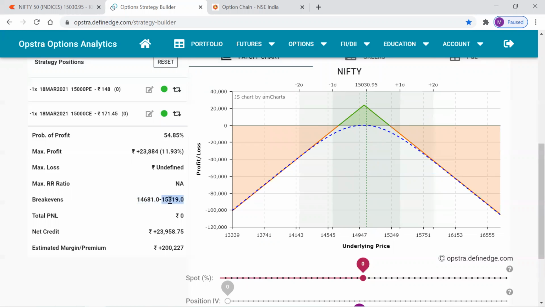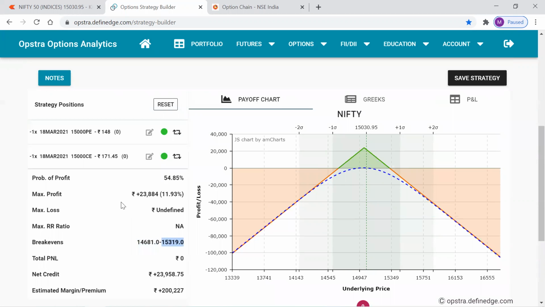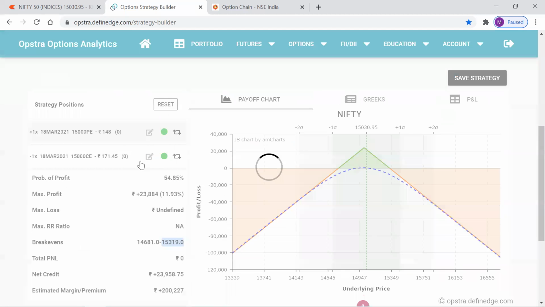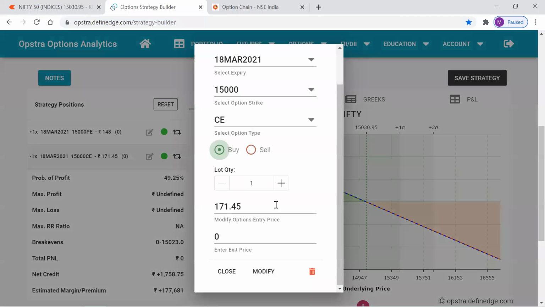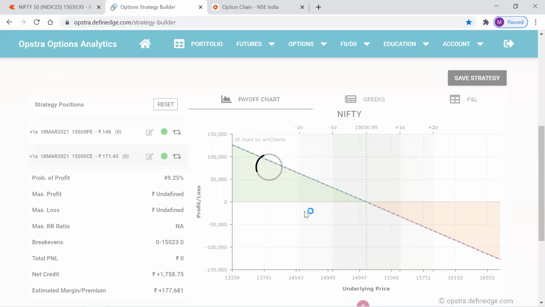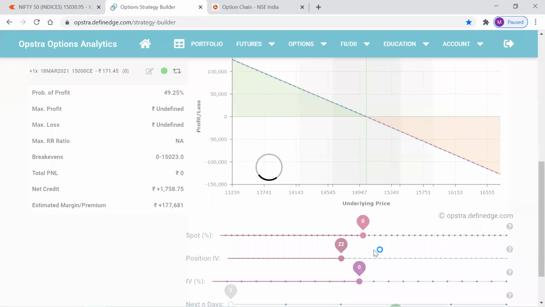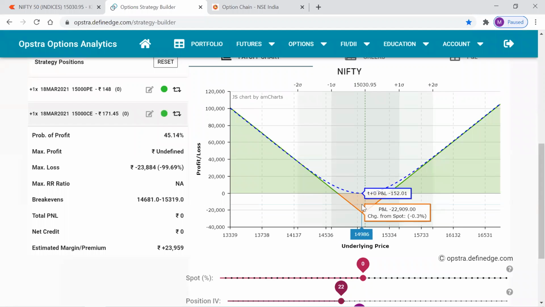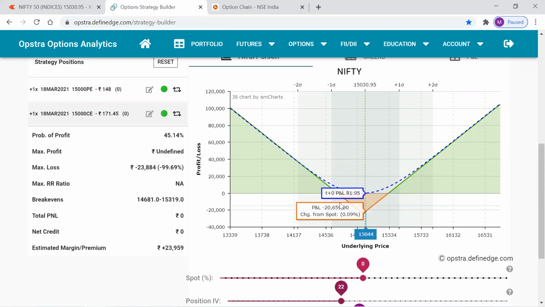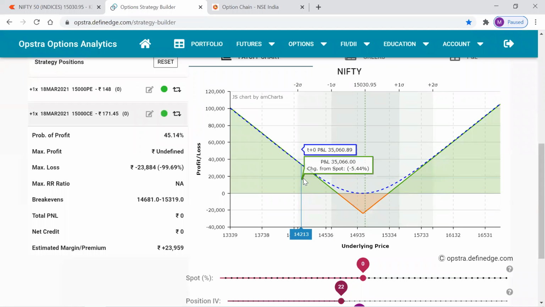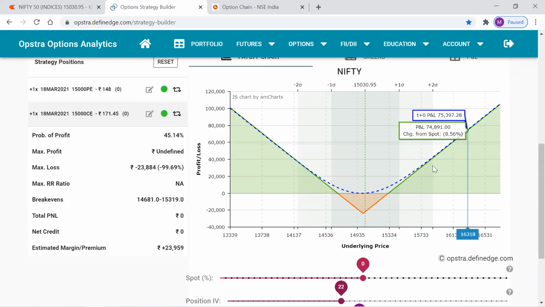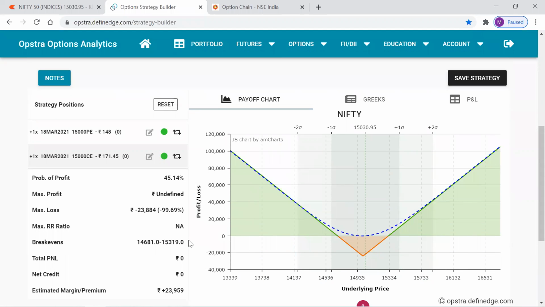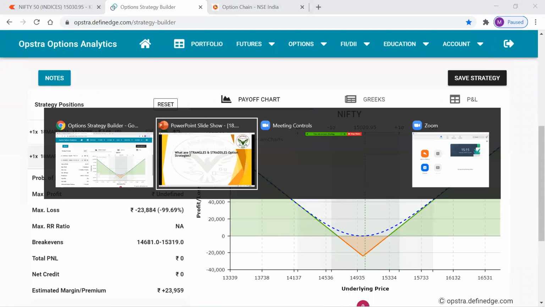Here are the break even points, and to make it a long straddle, we just need to buy the at the money call option and the at the money put option instead of selling. This is how the payoff diagram looks like. And when we implement a long straddle, we want the market to break the boundaries and come out of it. So the profit potential is unlimited here. So that's the differences between straddles and strangles.